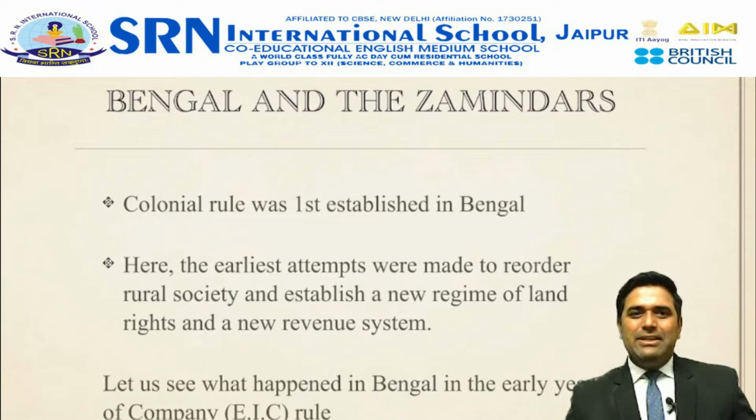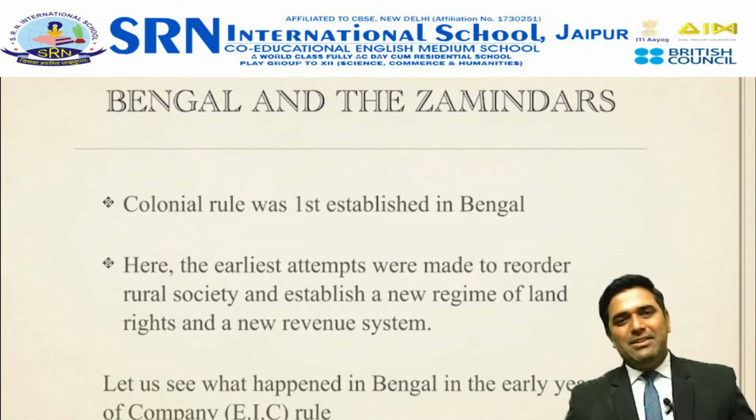As is evident, in 1757, with the Battle of Plassey, the British established their political control over India. So, the first colonial rule established in India was in Bengal itself. With the rule beginning, the British East India Company was facing a lot of challenges, including revenue challenges, and in order to set up the entire revenue system, they introduced a new land revenue system in the rural areas of Bengal.